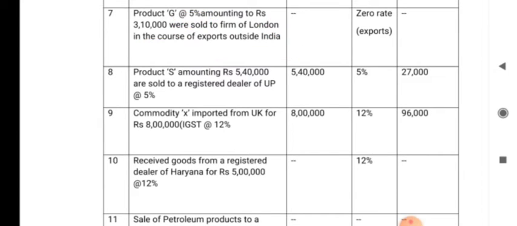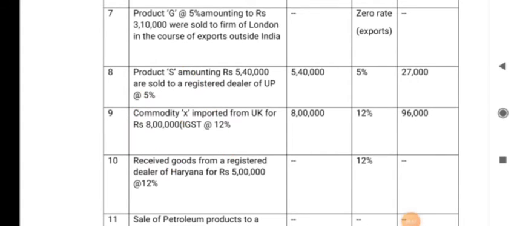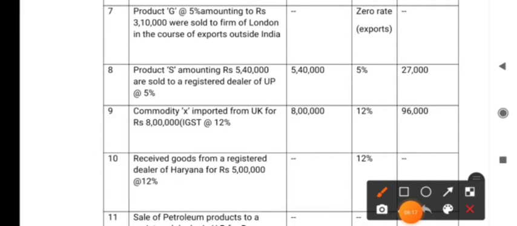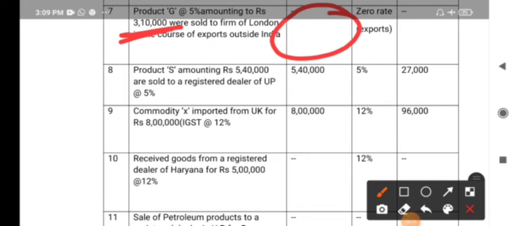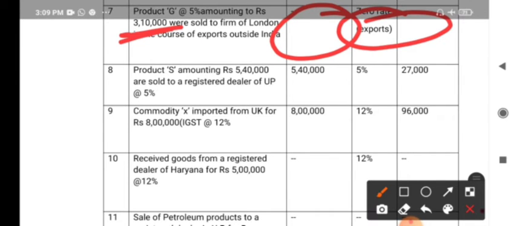So here, when these goods are sold within the country, the rate of tax will be how much? 5%. But according to the GST law, it is said that for goods which are exported, whatever the rate of GST may be, 28% or 5%, if we are exporting the goods to a foreign country, there is no need of levying any GST. Therefore, here the amount 3,10,000 is actually the worth of the goods supplied. We have not taken it into consideration while computing taxable turnover, because it is not taxed here, because the goods are exported. So no tax, right?